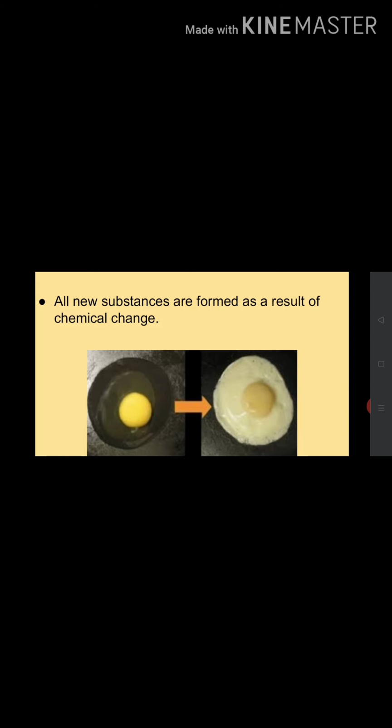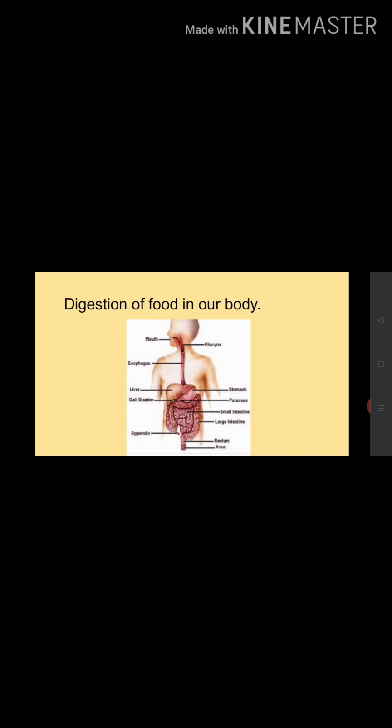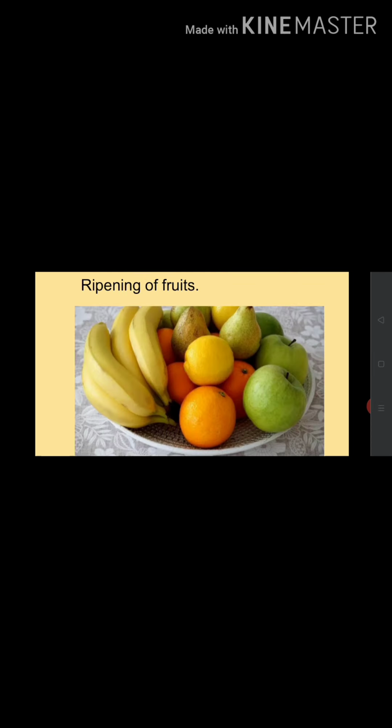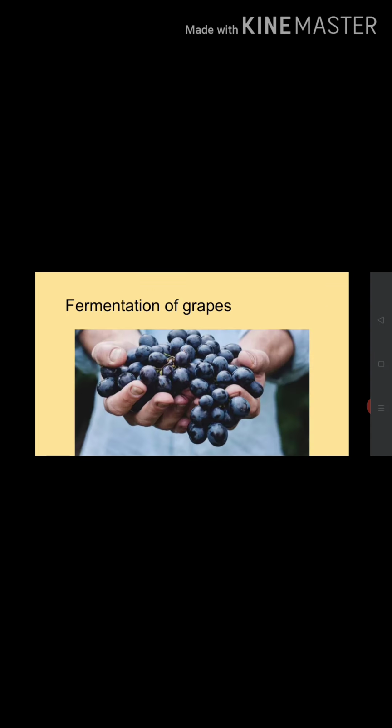For example, making an omelette from egg is a chemical change. Digestion of food in our body, ripening of fruits, fermentation of grapes, etc. happen due to a series of chemical changes.